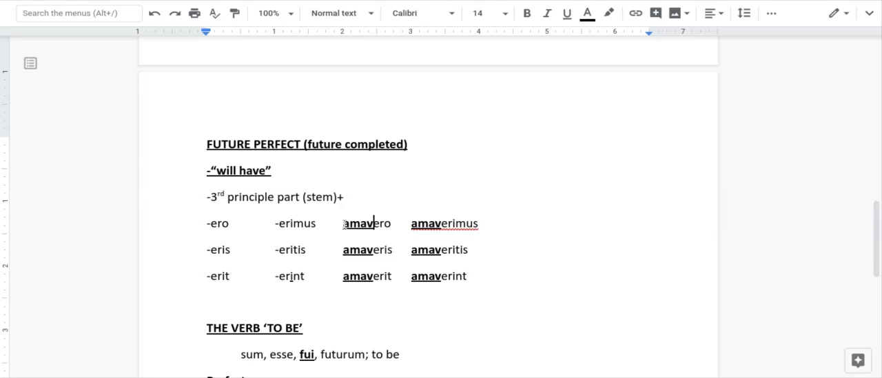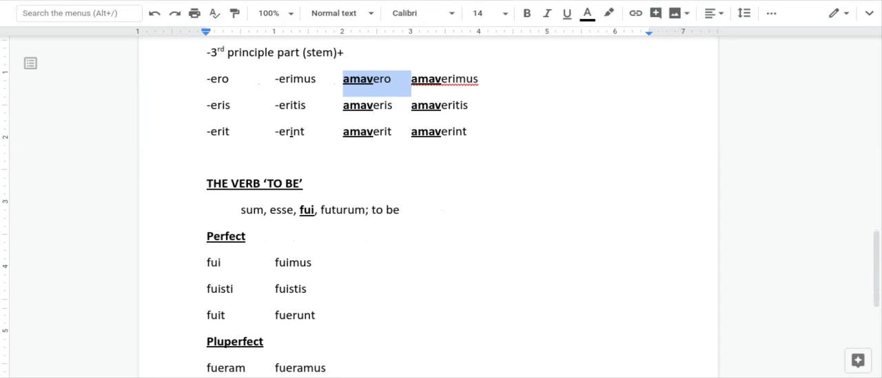You take the third principal part stem once again, amavi, you take the i away, and you add these endings. So ero, eris, erit, erimus, eritis, erint. So amavero would translate as I will have loved. All right? I will have loved. All right, so that's the future perfect. Like I said, very rare, but it's the sixth and last tense. There's the present, the imperfect, the future, which we've covered, and the perfect, the pluperfect, and the future perfect.